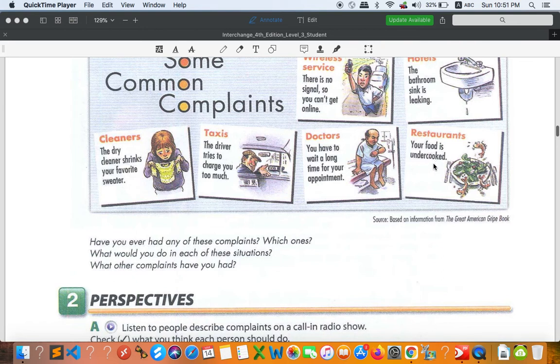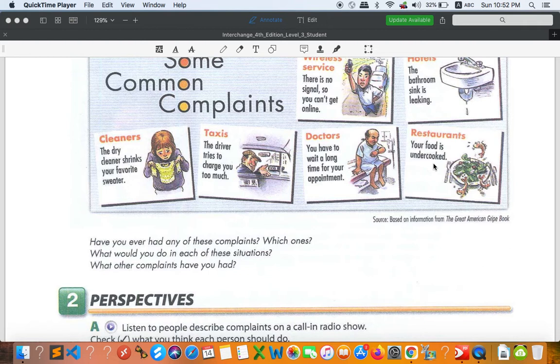Your food is undercooked. Undercooked is like 50% cooked. It's not 100% cooked. Sometimes it's overcooked. When it's overcooked, it's already burned. You cannot eat it. Undercooked is like 50 or 40 or 60%. Sometimes you don't like undercooked food. Okay, you want 100% cooked.